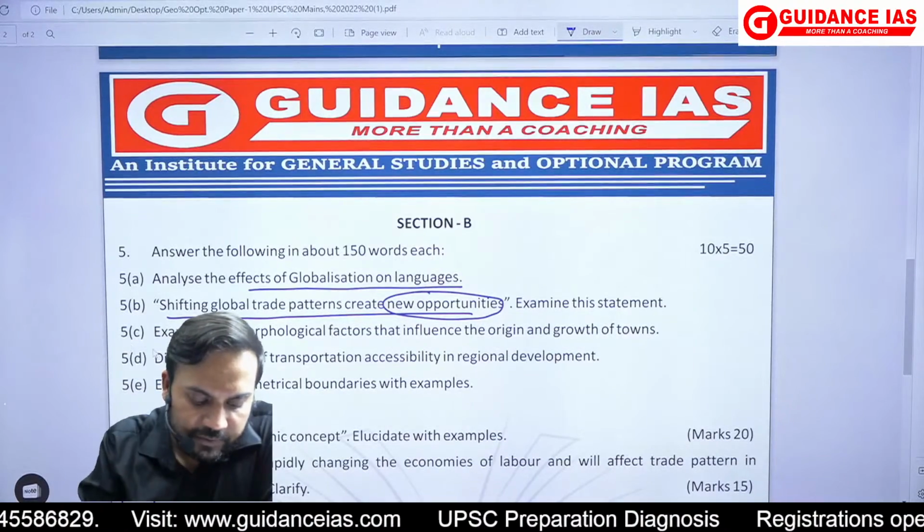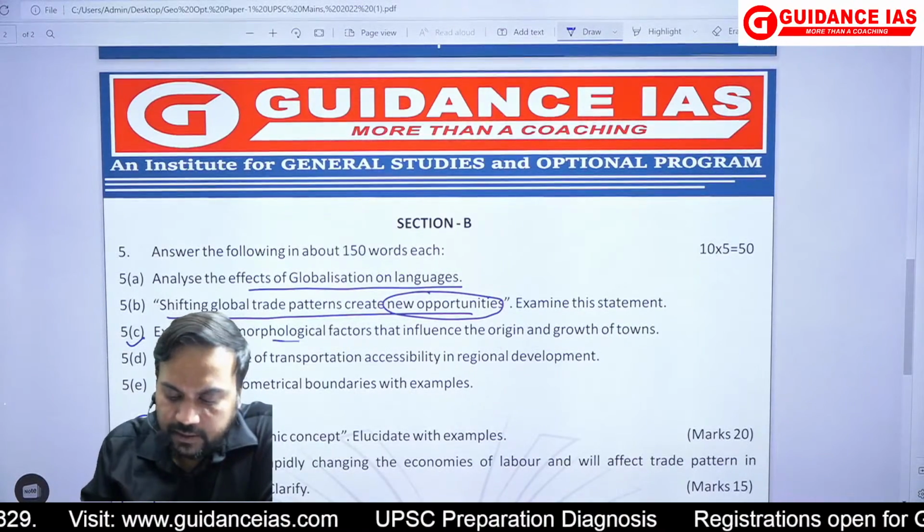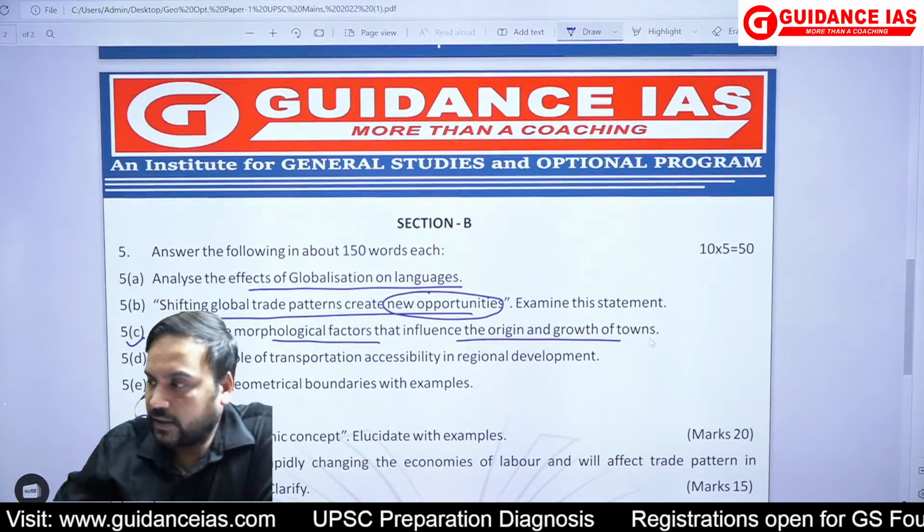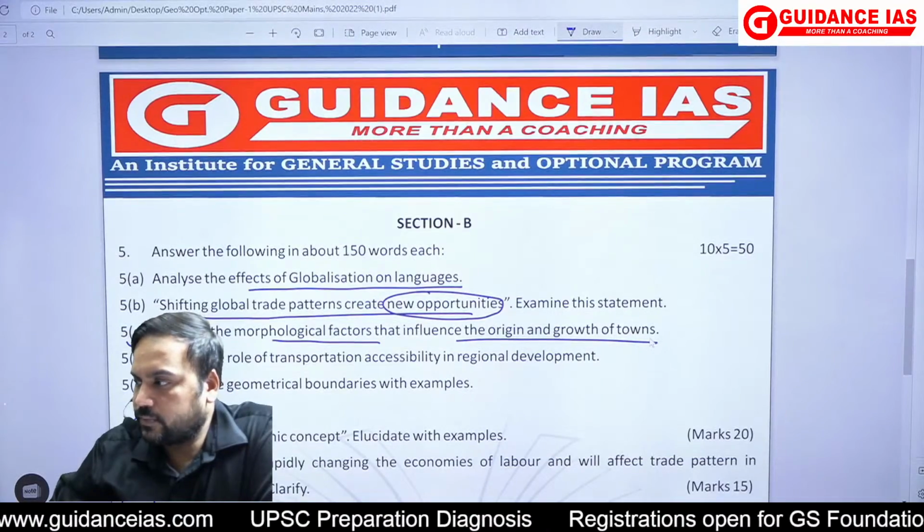Then question number 5C, examine the morphological factors that influence the origin and growth of the towns.